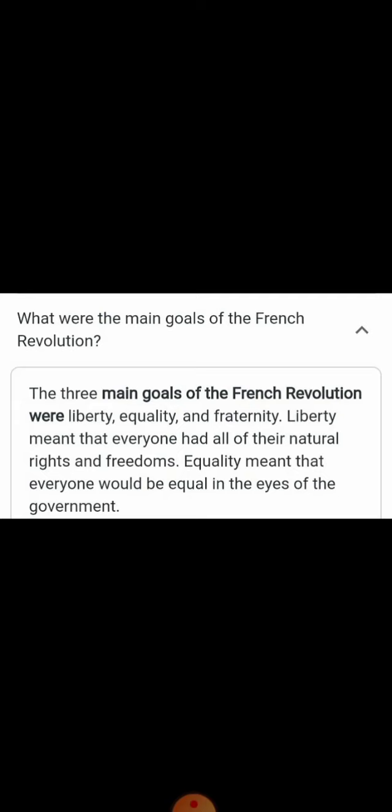But the situation of the ordinary or lower class people was really very bad. In these lower classes there were peasants and intellectuals. Their income was very little, and the government was asking them to pay more taxes. Children, this was a really bad thing.